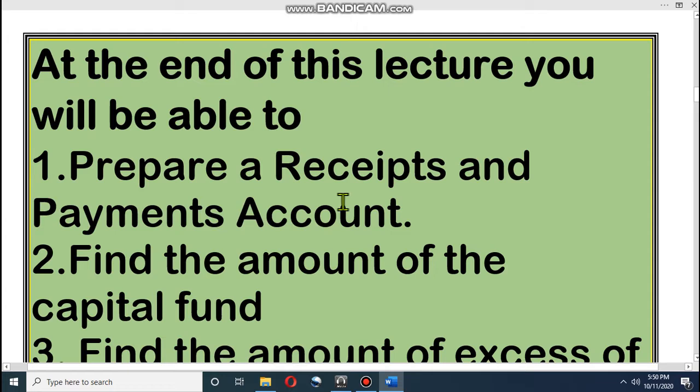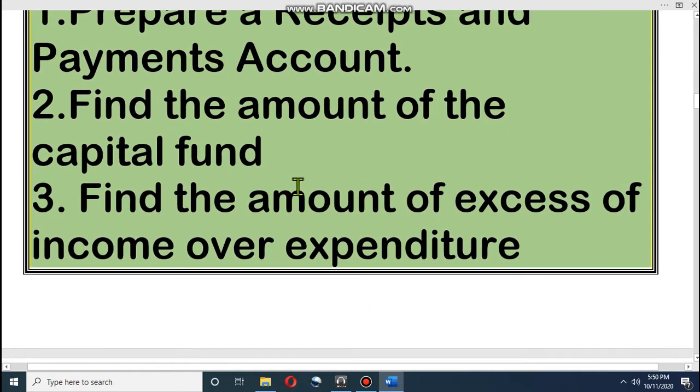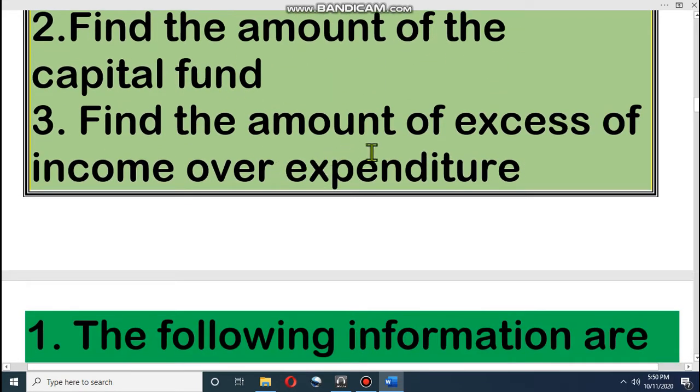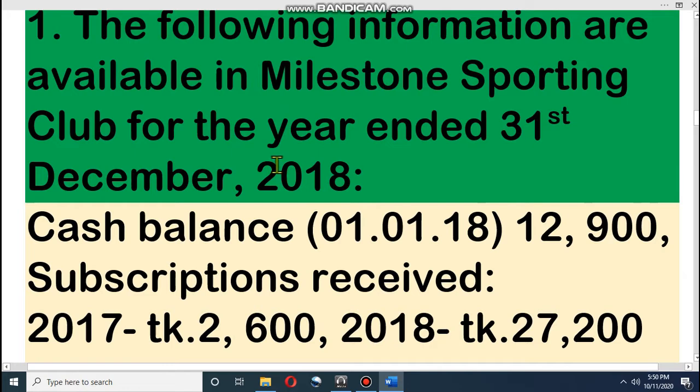Dear student, at the end of this lecture you will be able to prepare the receipt and payment account, find the amount of capital fund, and find the amount of excess income over expenditure. Dear student, let's see the math. At first, see the question.